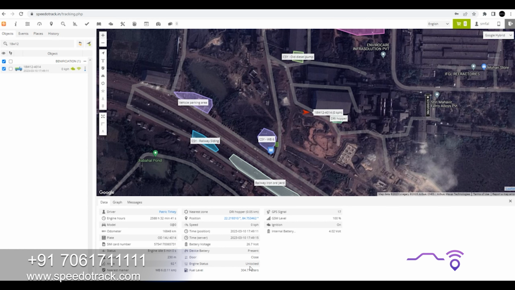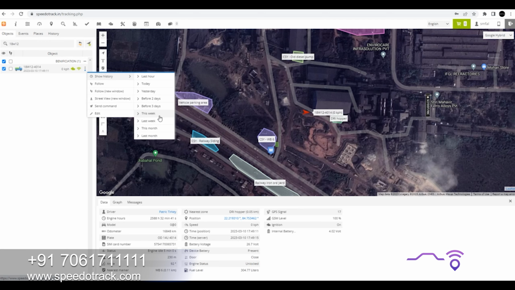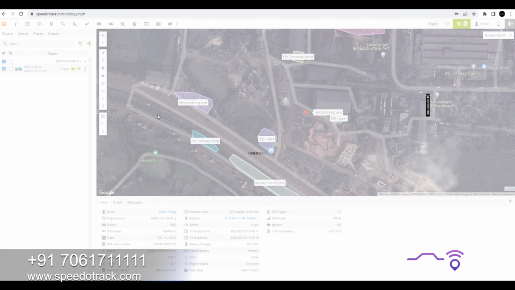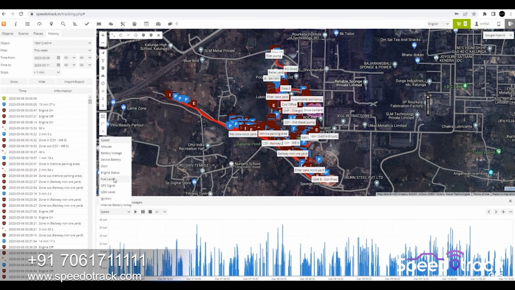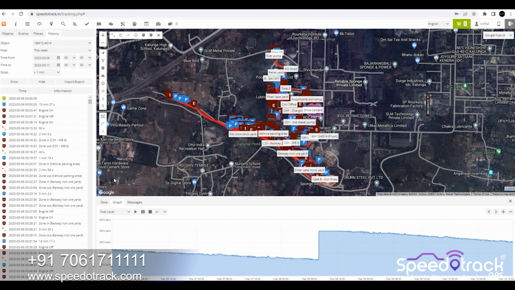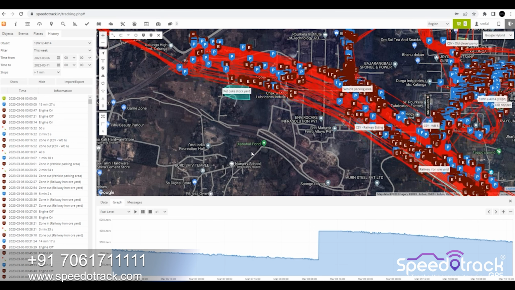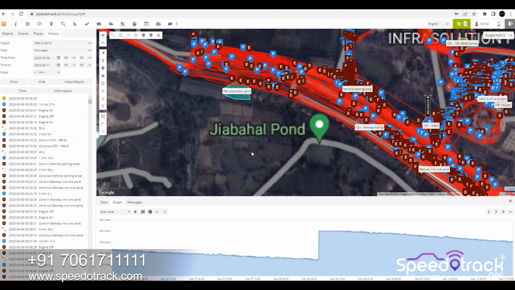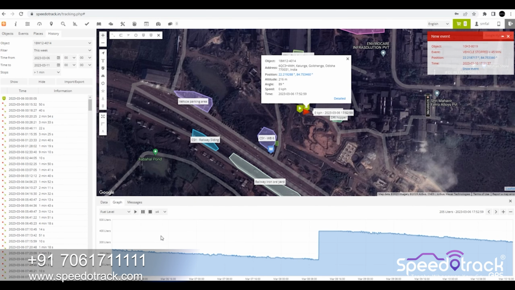Like this, you can see the current fuel level and the status of the vehicle, and then you can click on the show history button, so you can see the playback of the vehicle and the fuel level you can select. Here you can see the fuel filling with the location, date and time. Also, if there is any theft of the diesel, you can see the diesel theft on the fuel level graph.